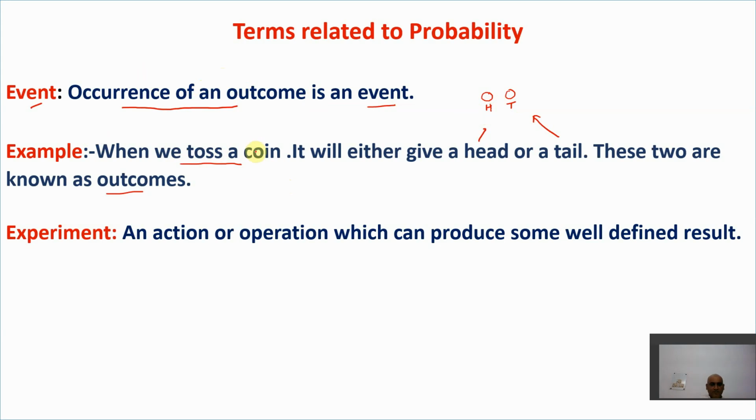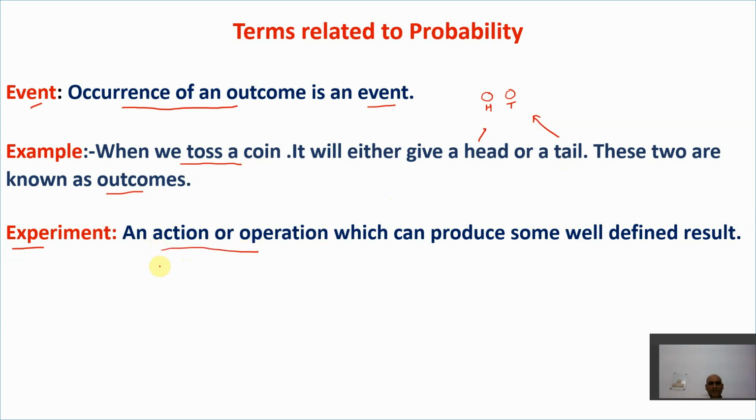Because you need to understand the questions, you need to understand what an event is. Then if you understand what an event is, you're able to get what will be the outcome of that particular event. Like here, tossing a coin is an event, and the outcome is that it will come in head or it will come in tail. So the next word is called experiment. Experiment here means an action or operation which can produce some well-defined results.